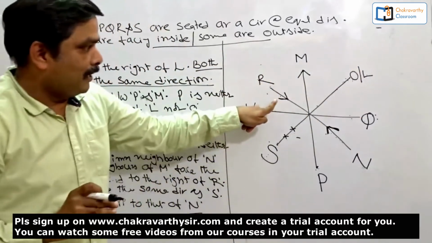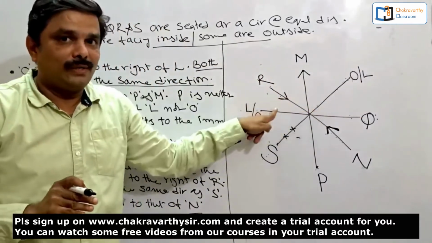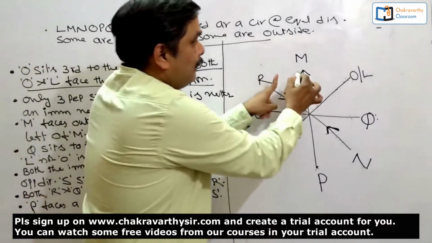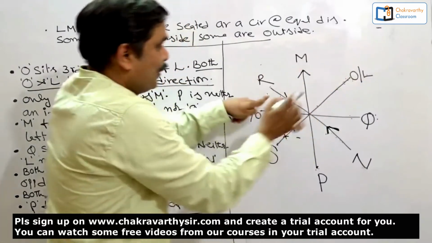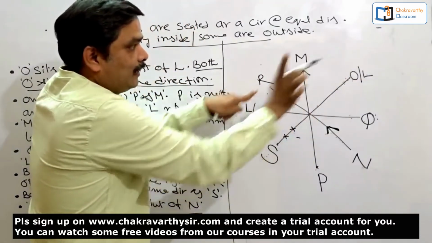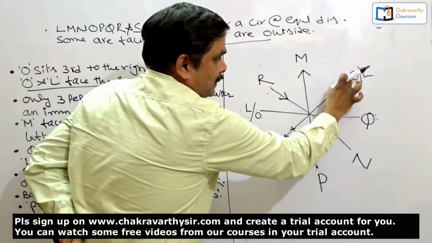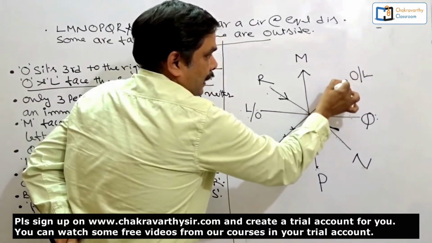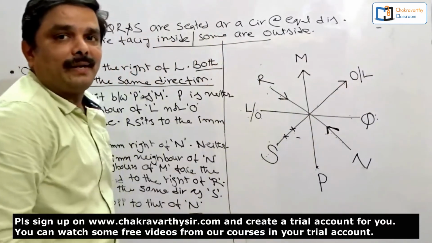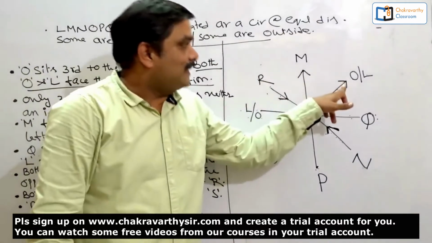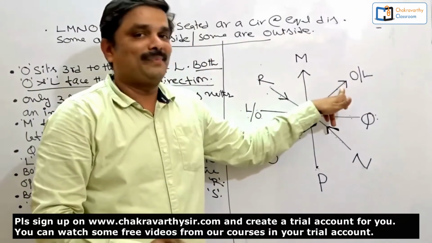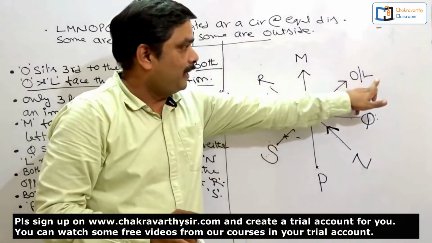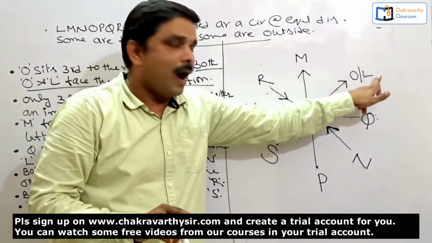Now you see another important piece of information. We should not forget this one. Just now we read out that the immediate neighbors of M face opposite directions. Now when this person is inside, this person must be facing outside. What difference does it make? What clue can I get from this one? Very clearly, this place should be given to either O or L.